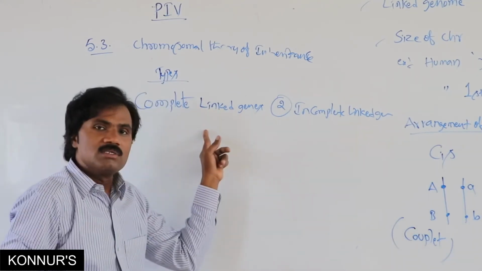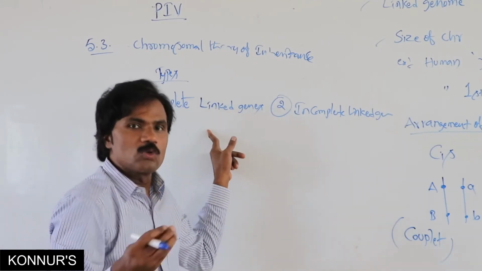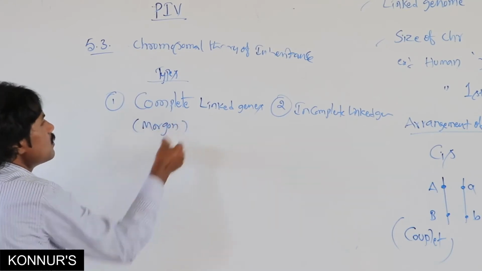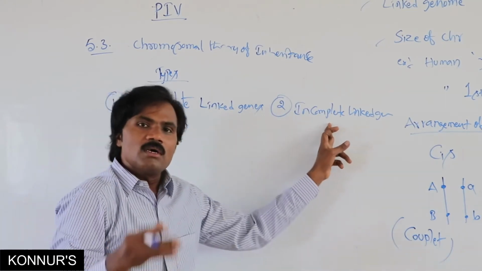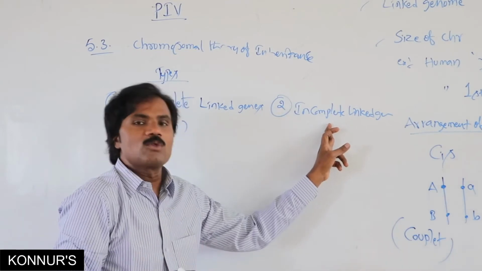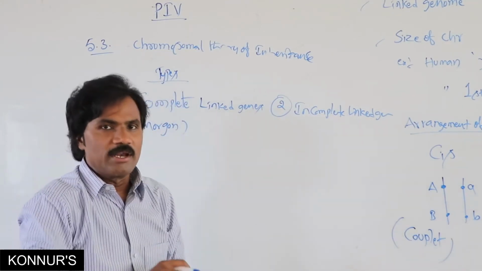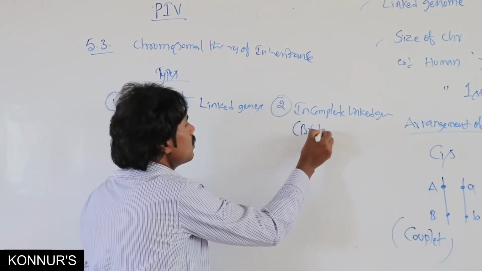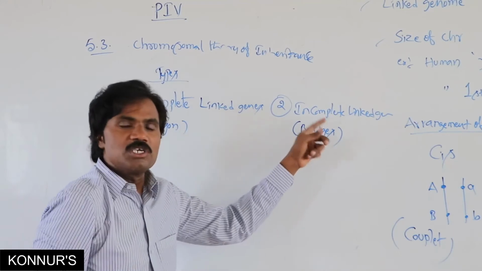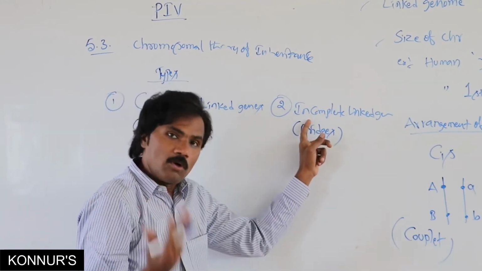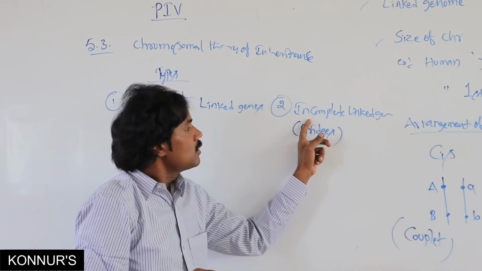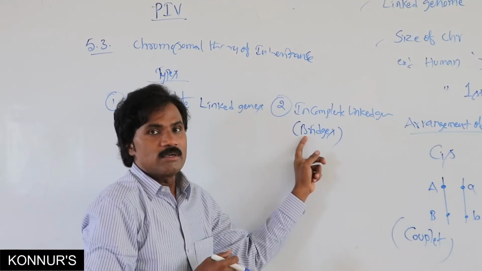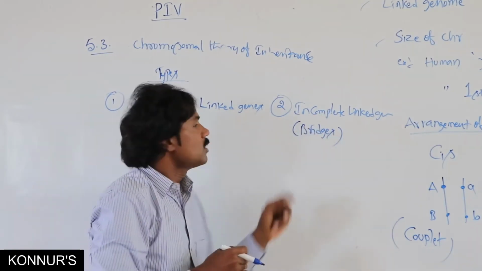Complete linked genes are rarely present, in male Drosophila. Normally it was identified by Morgan. Incomplete linkage was identified by Morgan as well as Bateson and Bridges. Complete linkage in Drosophila was identified by Morgan, and Bridges, one among his students, also identified this.